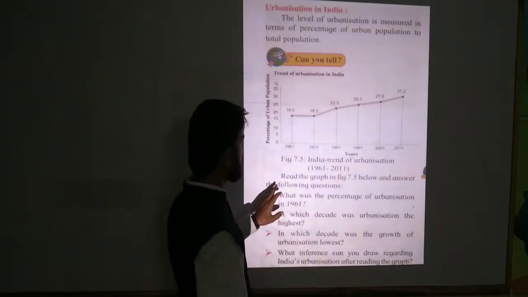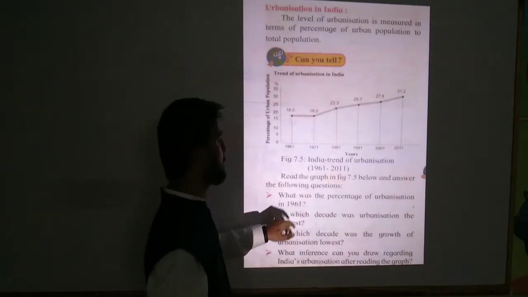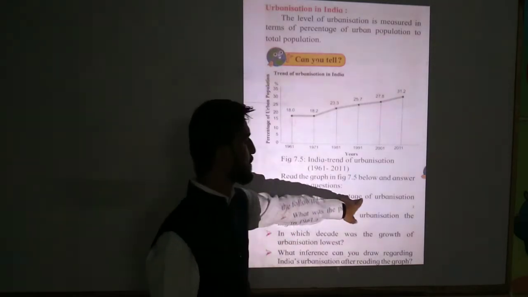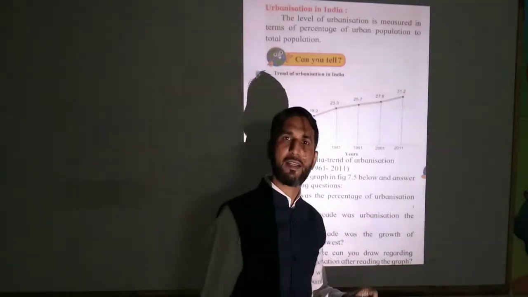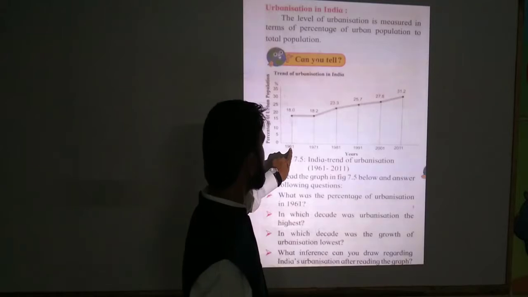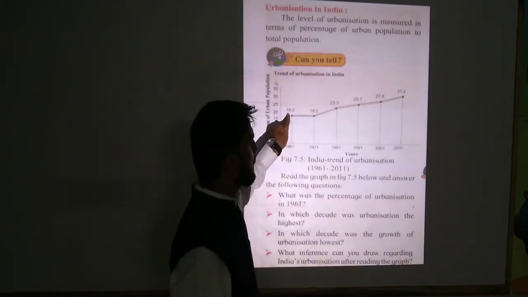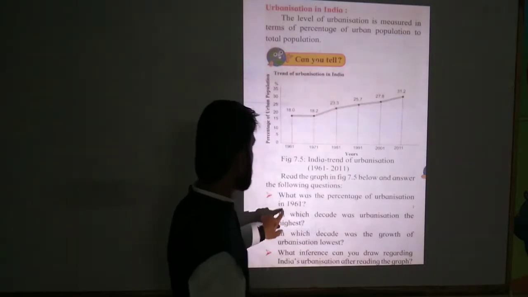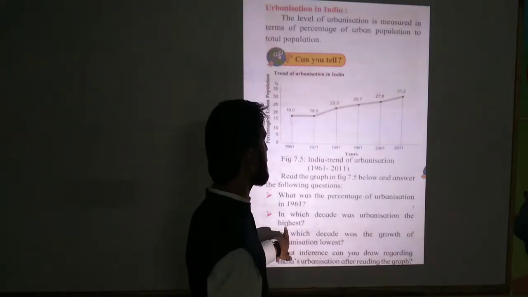Now students, one question is given, read the following question. What was the percentage of urbanization in 1961? In 1961, it is 18%. Second, in which decade was urbanization the highest?